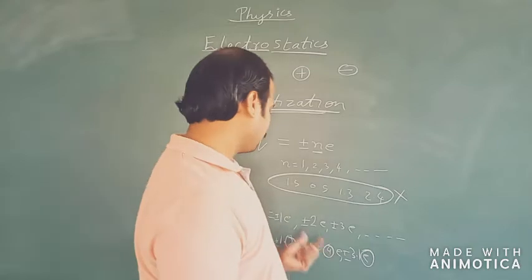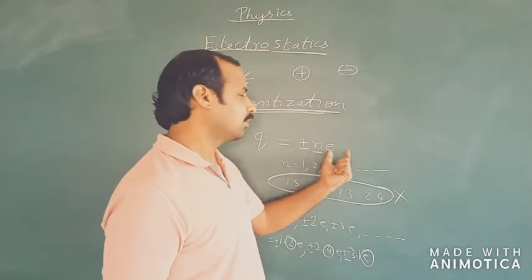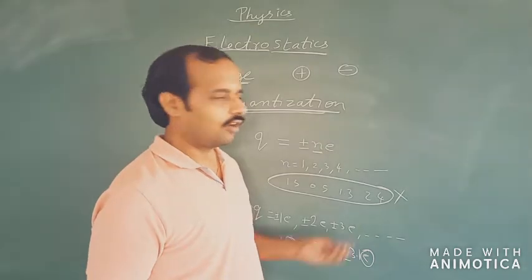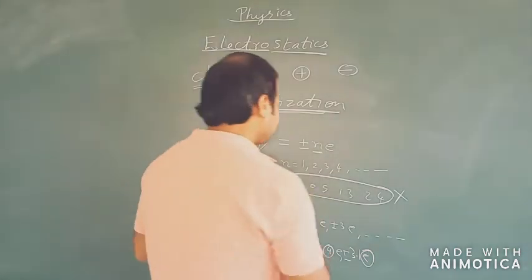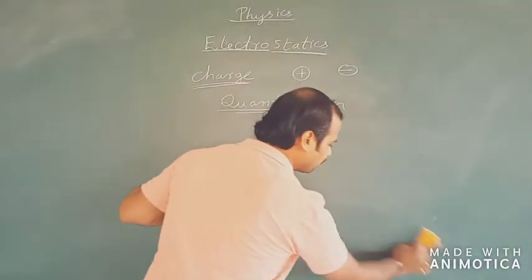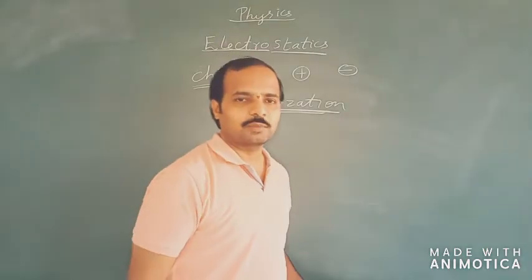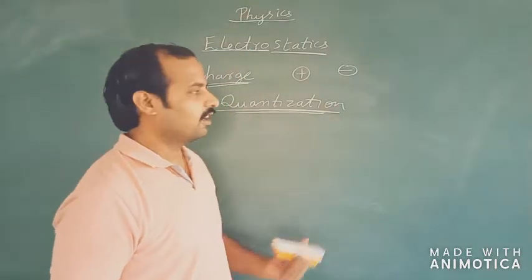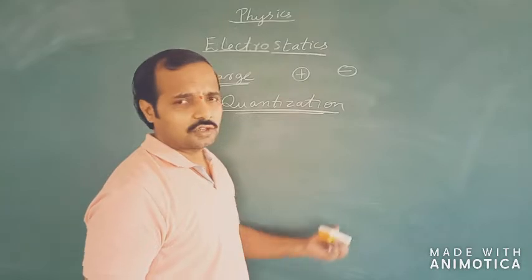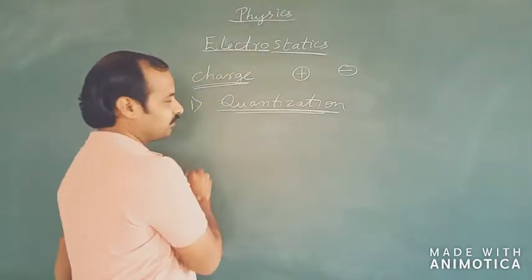That is, I can only charge a body as an integral multiple of the charge of an electron or a proton. So this is about the quantization of charges. That is, any isolated body can be charged with a number of charges equal to an integral multiple of the charge on an electron or a proton. So this is about the quantization property, which is the first one.